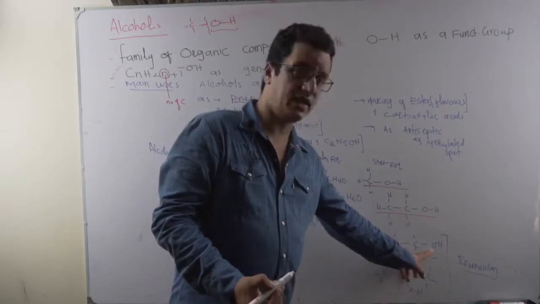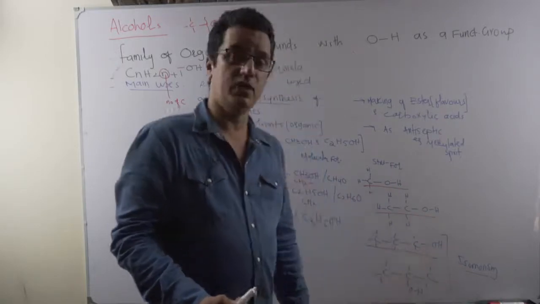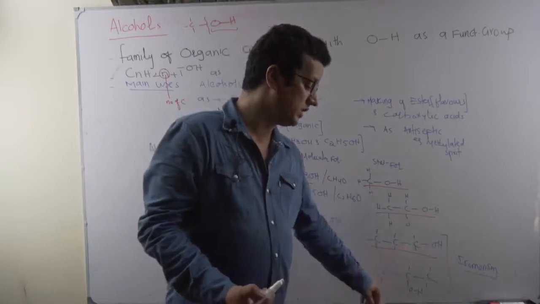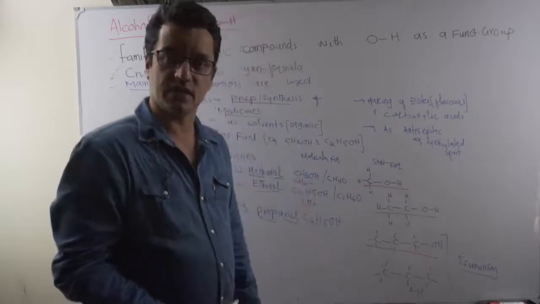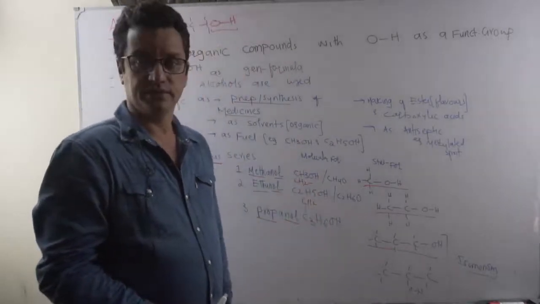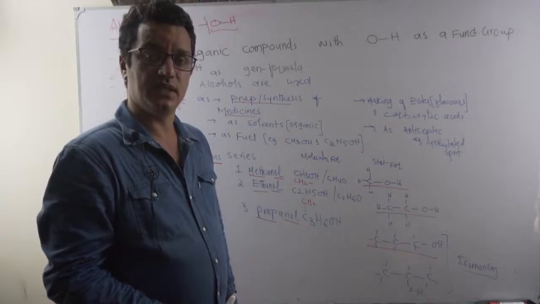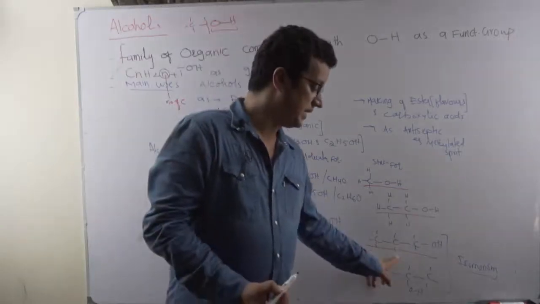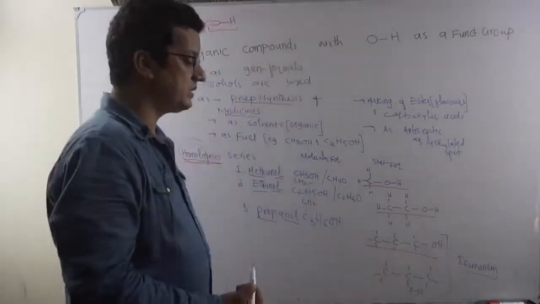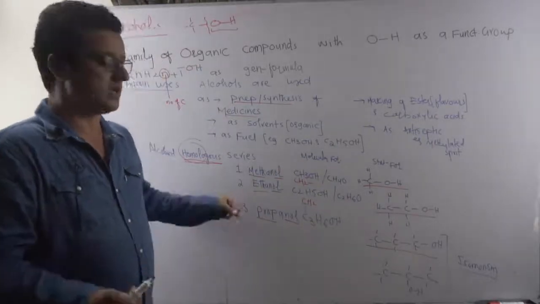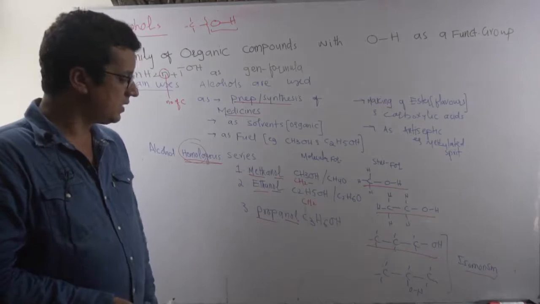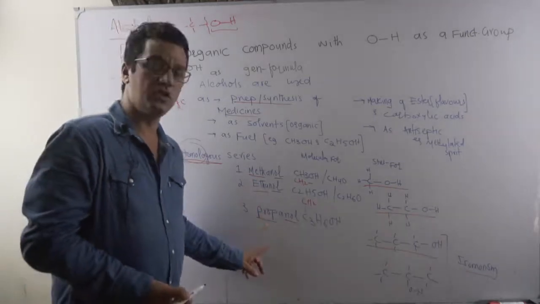Here the OH is a terminal thing, here OH is at carbon number 2. We can call this prop-1-ol, and this prop-2-ol. So they have some differences in physical properties, even chemical ones. They are isomers of each other. So basically from propanol onwards you can make positional isomers because of the position of the functional group, and structural isomers can also be devised. So methanol, ethanol, propanol, butanol, pentanol.